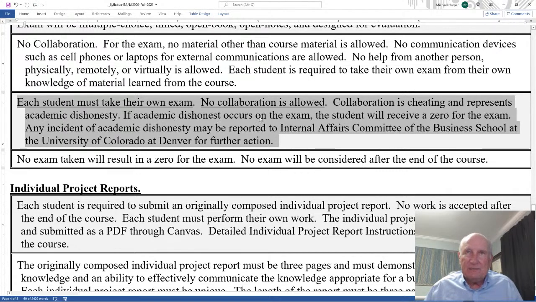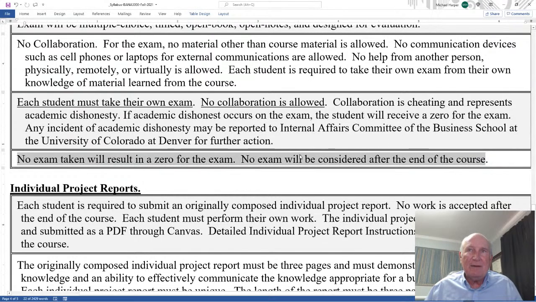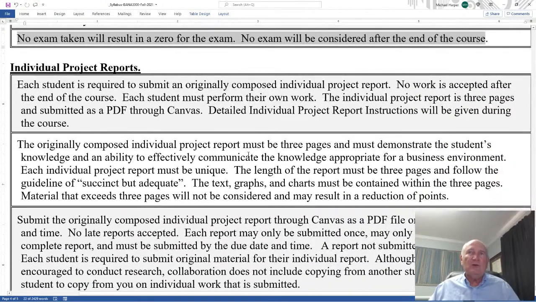If academic dishonesty occurs on the exam, the student will receive a 0 for the exam, and any incident of academic dishonesty may be reported to the Internal Affairs Committee of the Business School at UCD for further action. No exam taken will result in a 0 for the exam, and no exam will be considered after the end of the course. Individual project reports.